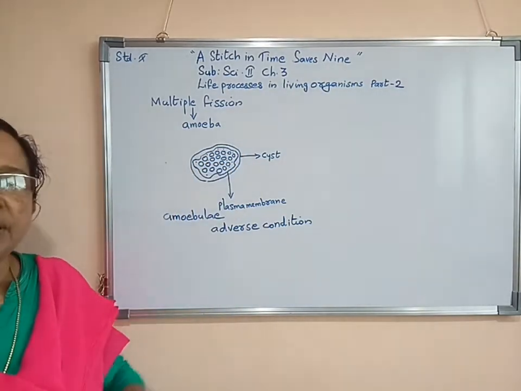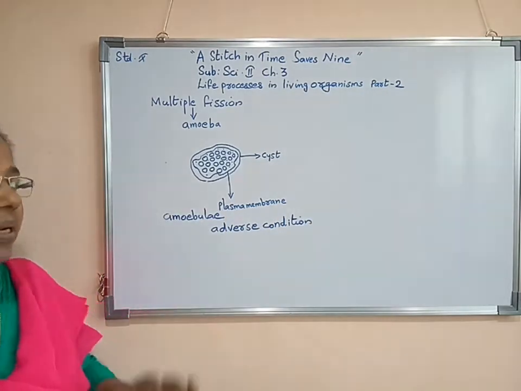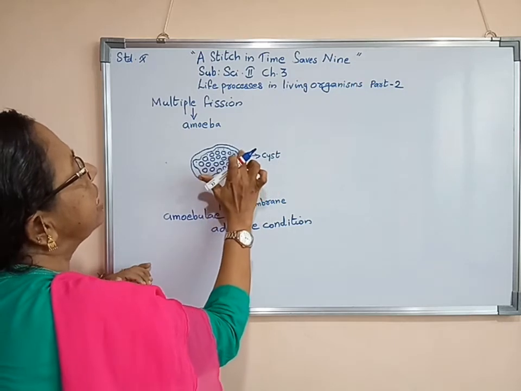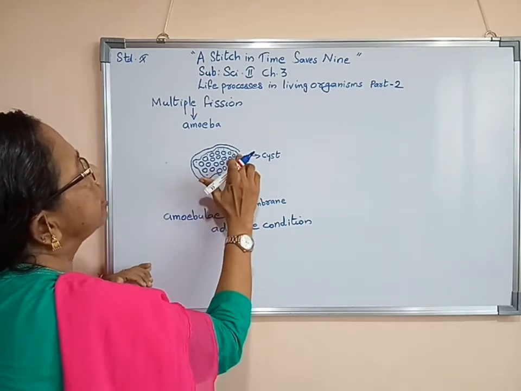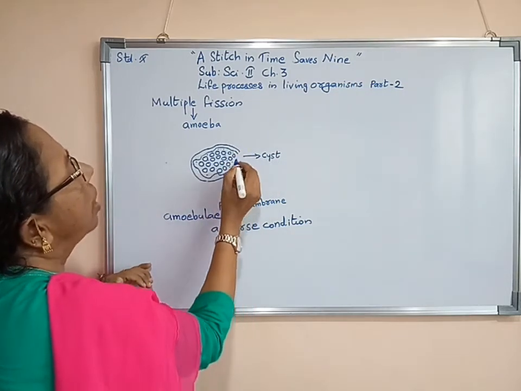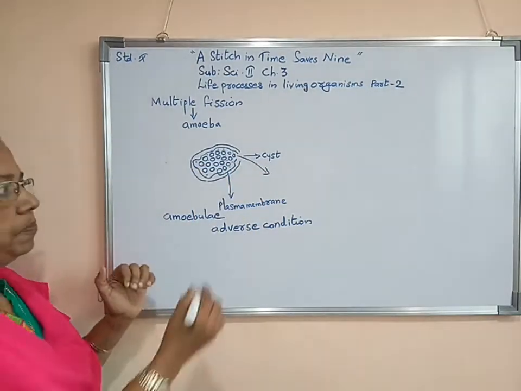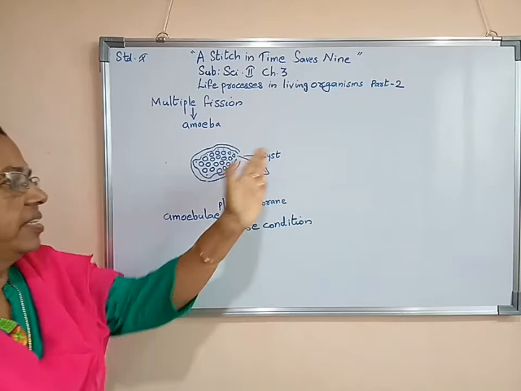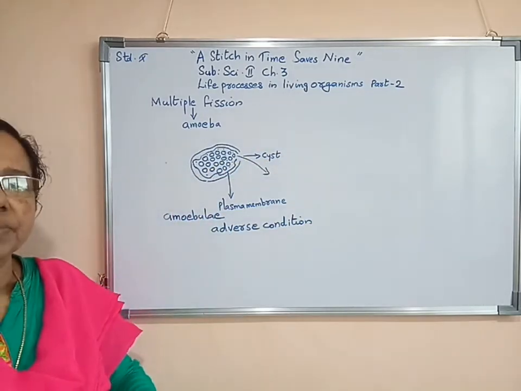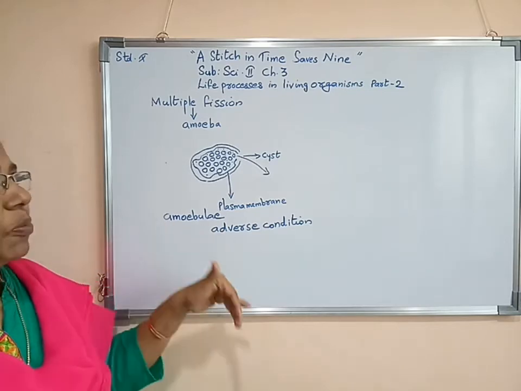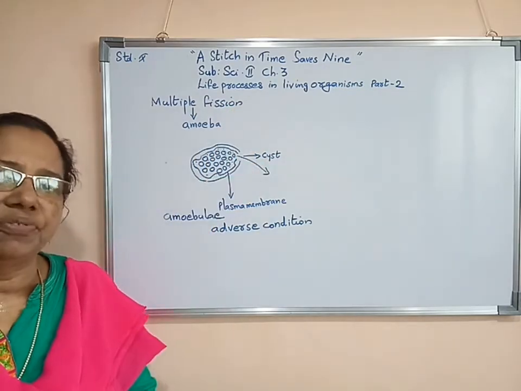As and when the rainy season begins, this cyst wall will break, this plasma membrane will break, and all these amoebulae will come out. Then they will spread over a large area. Then they start to live independently. So this process is known as multiple fission.